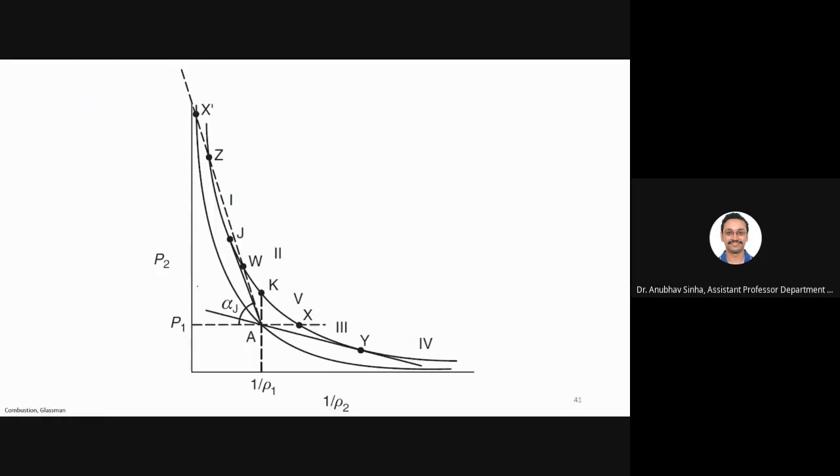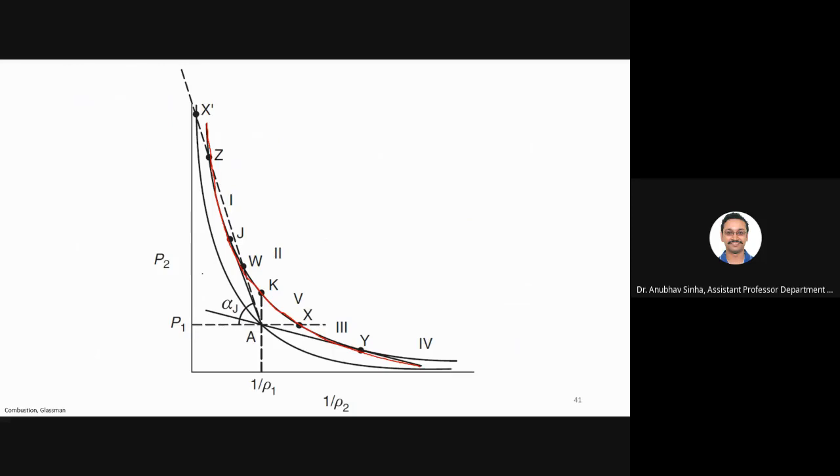Now, similarly, as I told, we have Hugoniot curves for combustion also. For supersonic, when we have a blast, there are many keywords associated, so we will call it detonation. For detonation, this is how the plot will look. Let me draw it for you. This is the curve used for a flame or a detonation wave. When you hear that there was a bomb blast or something, this is the curve which represents those points with flame.